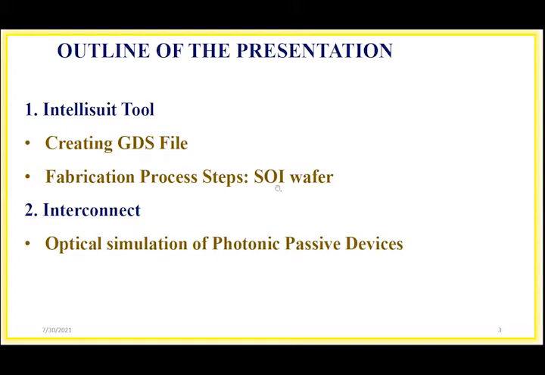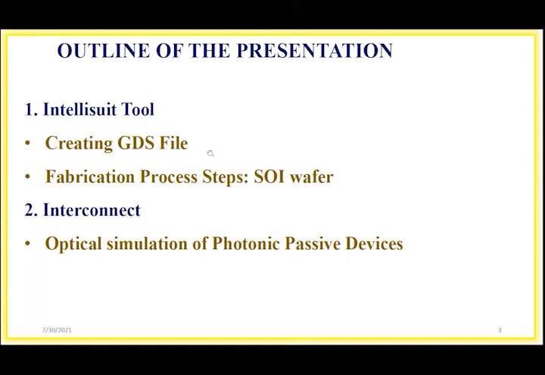I'll give some overview of each of the steps before going to the actual processing steps. Then after that, I will be using one more tool, that is the interconnect. In this IntelliSuite tool, we can fabricate the device and see all the step-by-step fabrication process steps. Then we will get awareness of how the device can be fabricated in the clean room.